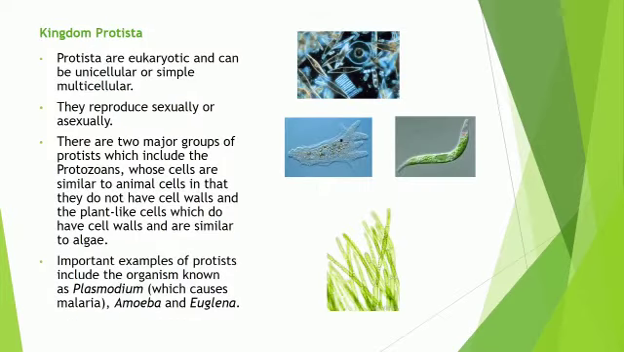The next kingdom is Protista. These are eukaryotic and unicellular or simple multicellular organisms. They reproduce sexually or asexually. There are two major groups of protists. The first is the protozoans, meaning primitive animal forms, whose cells are similar to animals and do not have cell walls. The other is the plant-like protists, which are similar to algae. Important examples of protists include Plasmodium, amoeba, and Euglena.